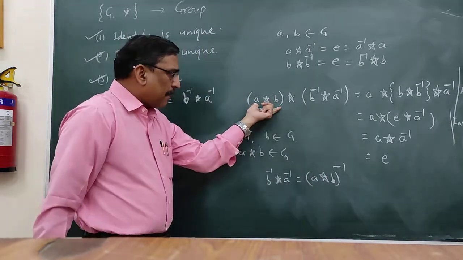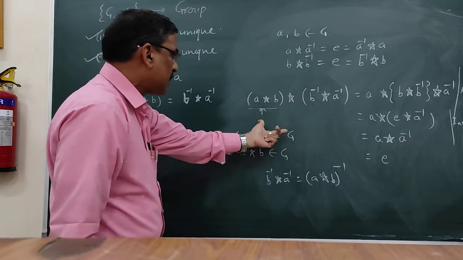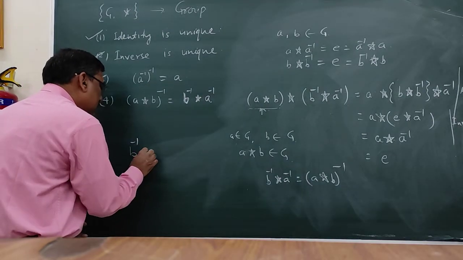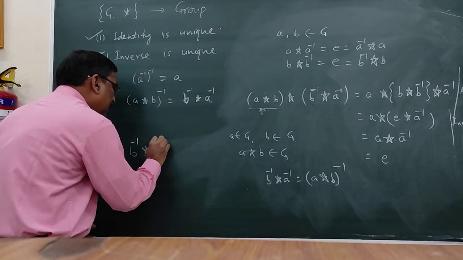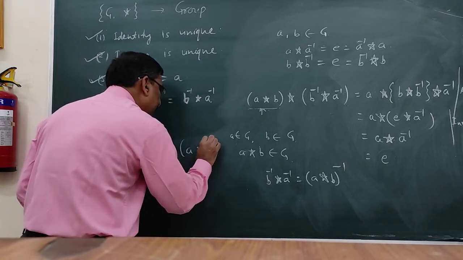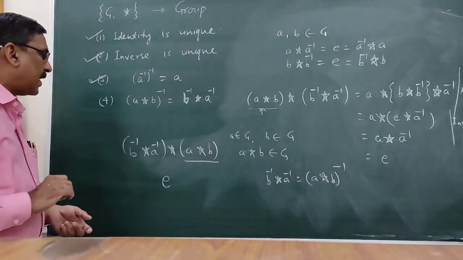From the left hand side, we prove this in this way, and again I should prove B inverse A inverse operation AB. This will again be equal to identity.